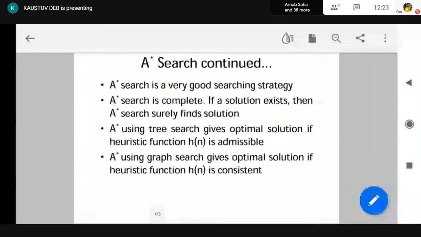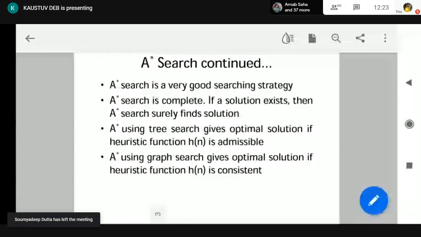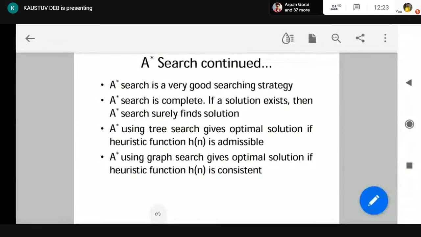Now, as we know that earlier in the greedy best first search, we didn't consider the g(n) value. Now we have considered the g(n) value along with h(n). So this is a better searching technique than greedy best first search. Now it is complete. Obviously, I told you if h(n) is designed properly, then if a solution exists, A star search is going to surely find the solution. It's for sure. Hence, A star search is called a complete search.